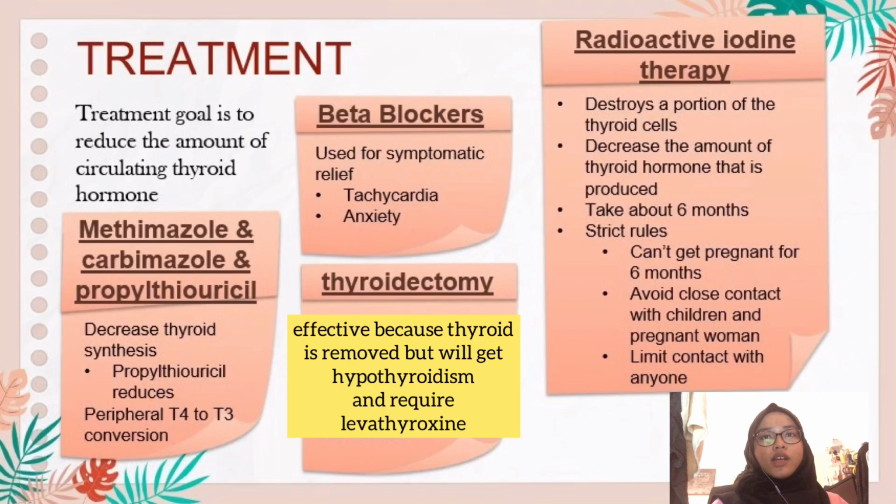Lastly, we have radioactive iodine therapy. It destroys a portion of the thyroid cells and it decreases the amount of thyroid hormone that is produced. This therapy takes about 6 months, but there are strict rules to this therapy, in which the patient cannot get pregnant for 6 months, and they have to avoid close contact with children and pregnant women. Also, they have to limit contact with anyone because of the radiation of the iodine.